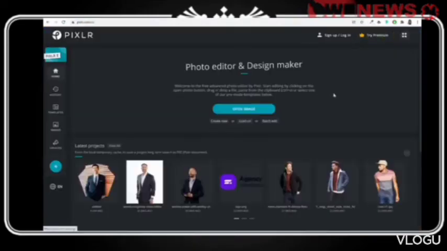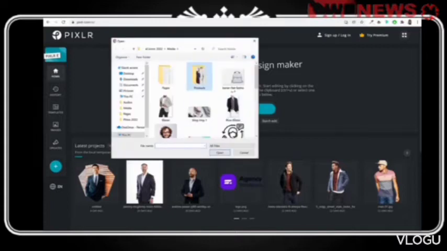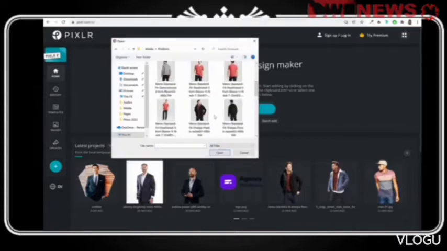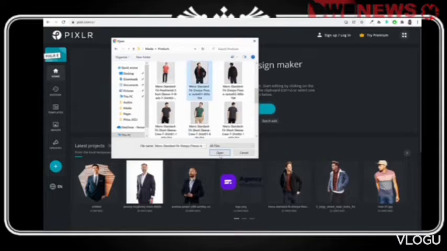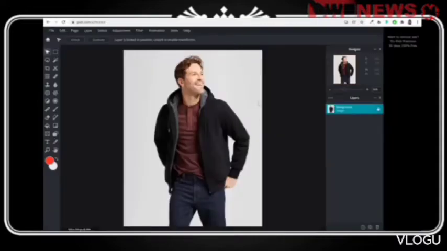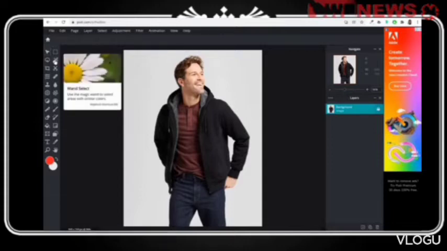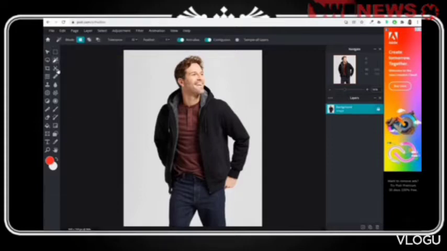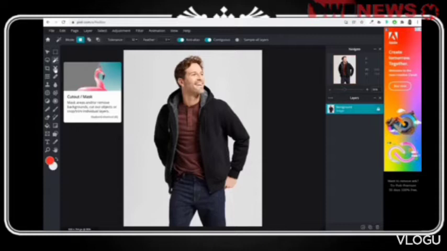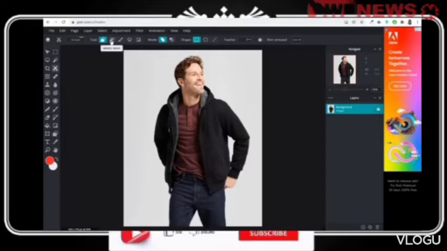pixlr.com/e, and over here you can do this. For example, click on open image, and we want a jacket, so maybe let's open this image. Click on open. Now if you want to make this image transparent, this is very easy because the steps are simple. You can select this option, cutout/mask, this scissor icon. Select this option, and under this you have to select magic mask.